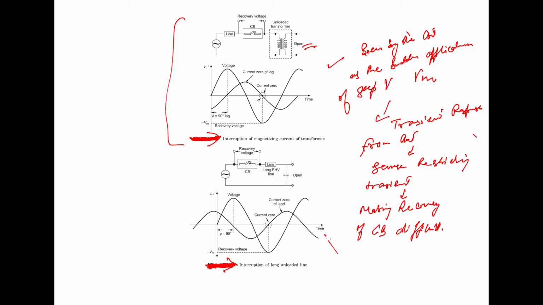So here we will have the unloaded line. When the unloaded line is there, only charging current will flow, which takes care of the capacitance.